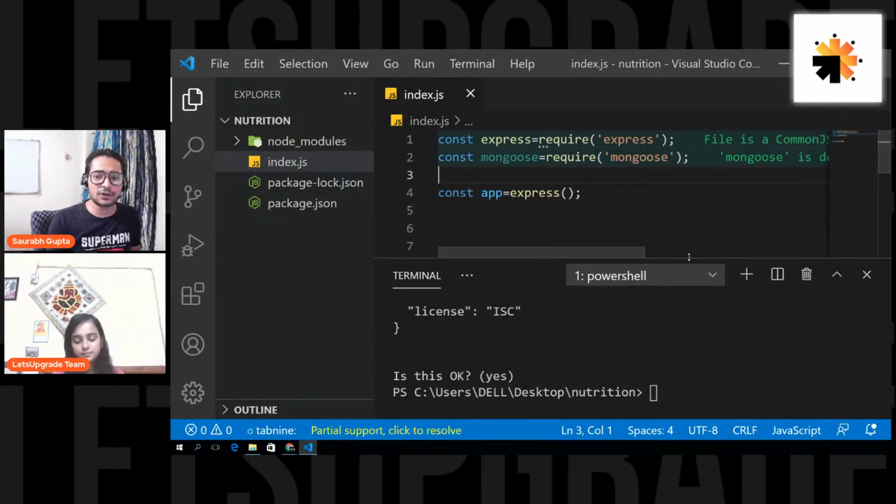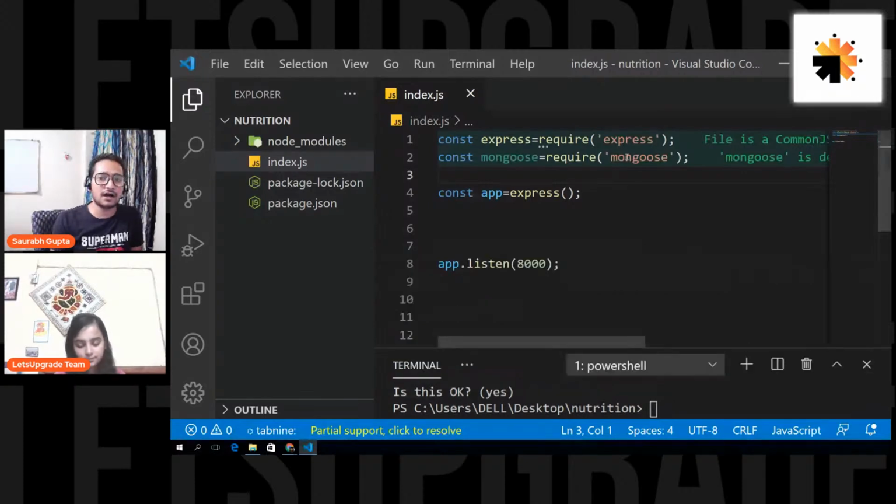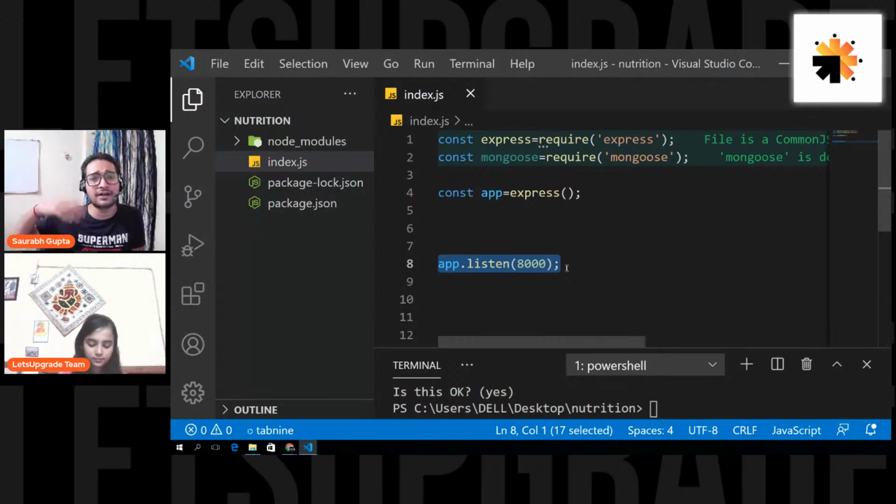So are we clear with this code, everyone? Till now, whatever we have done, we just required the express package and mongoose package, and created an app object of express type so that we can use it anywhere. So basically we created a server and we said my server will listen on port number 8000. So now I can go in my browser or any front end tool, and I can just write localhost colon 8000, and this will give a response. It's a port number.